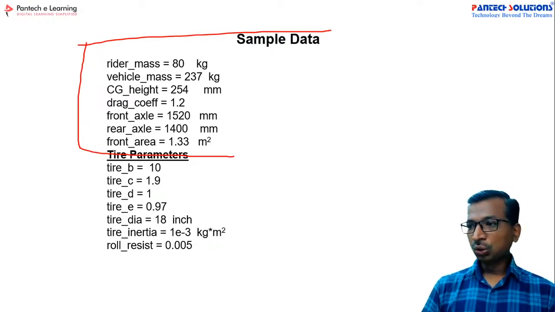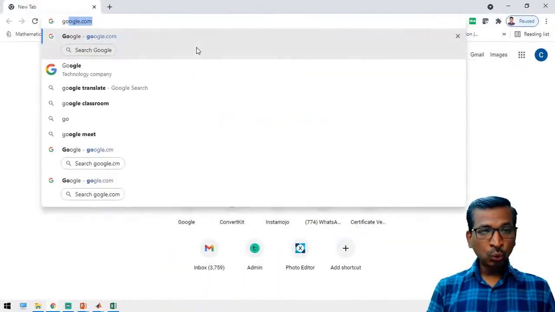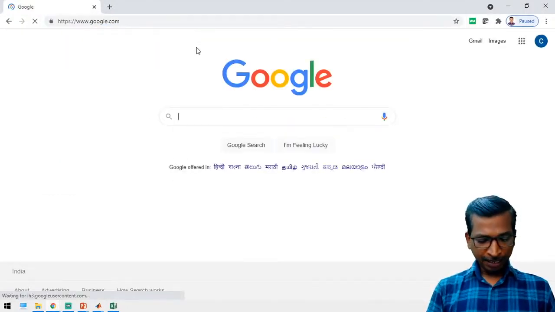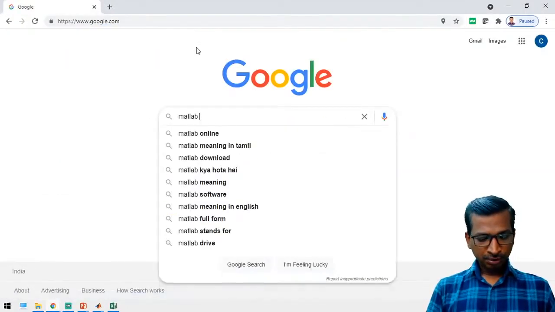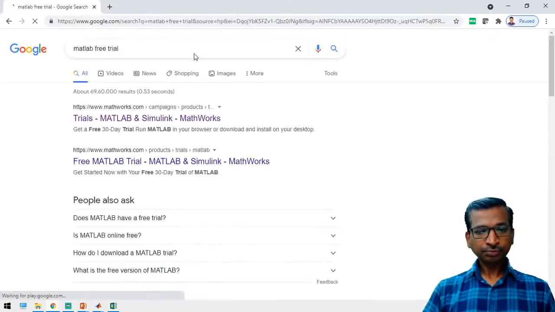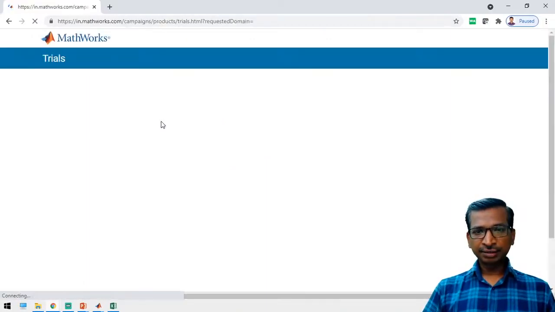Now I am going to introduce MATLAB. Where can you download MATLAB? Just go to Google and type MATLAB free trial. Here you can get a MATLAB free trial.